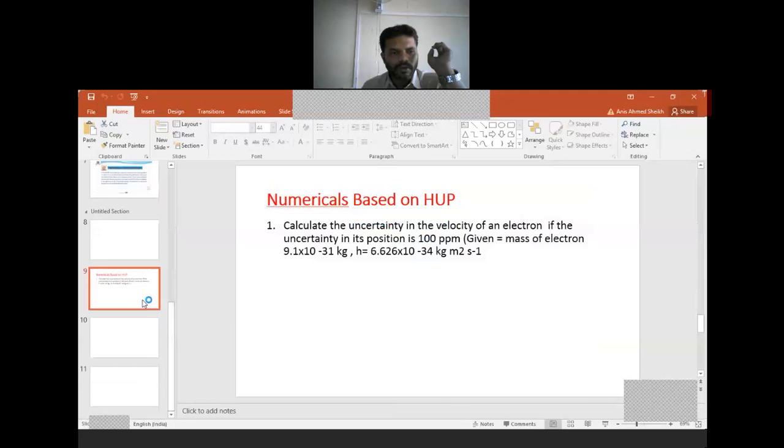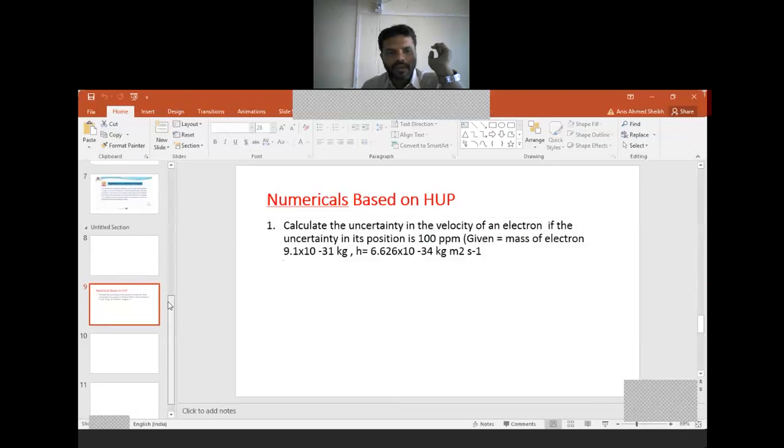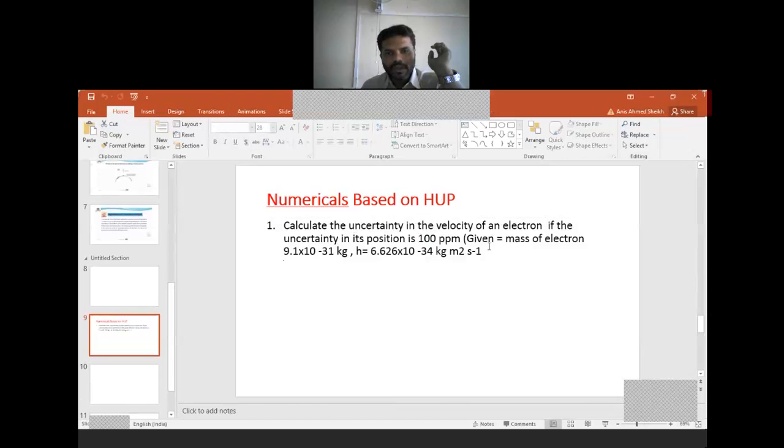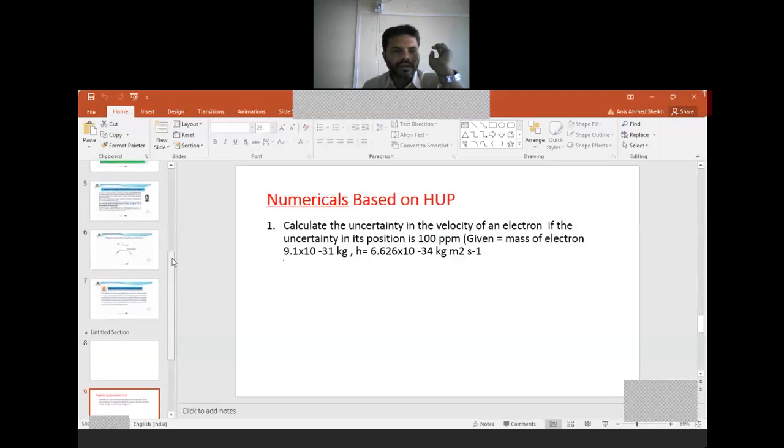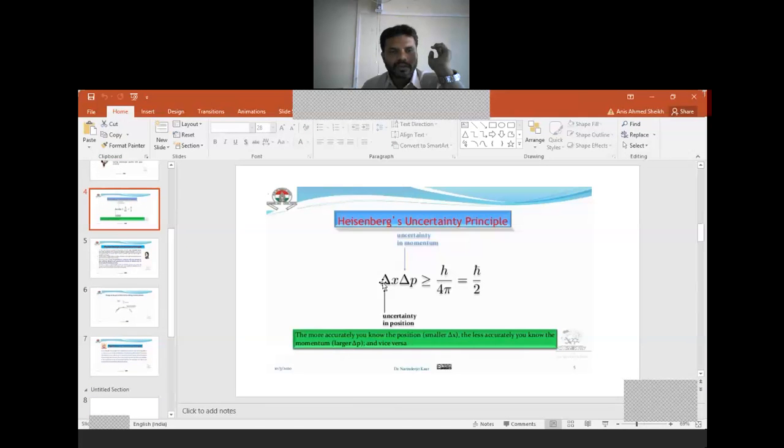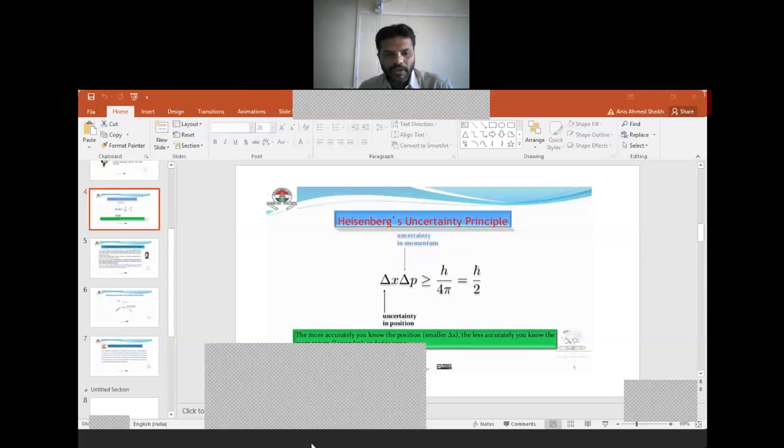We have to calculate the uncertainty in velocity, which means we have to determine del p. So here, del x into del p is equal to or greater than h upon 4 pi. We will solve this problem using this equation.